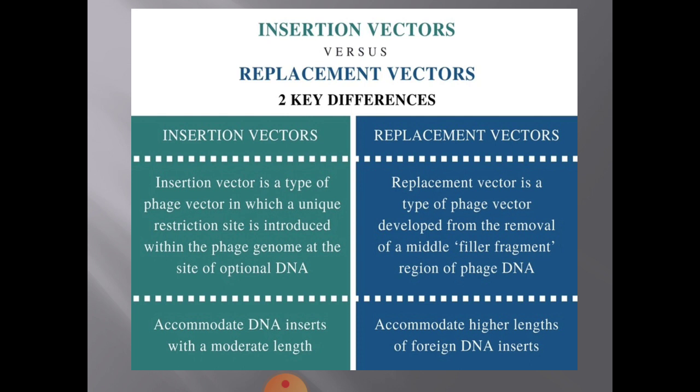Whereas a replacement vector is developed by the removal of a middle filler fragment region of the phage DNA. Second difference, the replacement vectors accommodate higher lengths of foreign DNA inserts when compared to insertion vectors. Okay, these are the two differences.